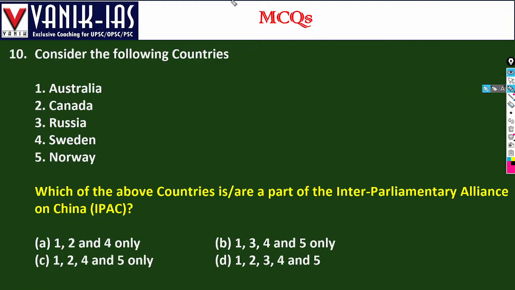Then consider the following countries. Which of the following countries are part of the Interparliamentary Alliance on China, IPAC? It is Australia, yes, Australia is there. Then Canada is there. Russia is not there. Sweden and Norway. These four countries have developed the Interparliamentary Alliance on China, IPAC. So 1, 2, 4, 5 are right.